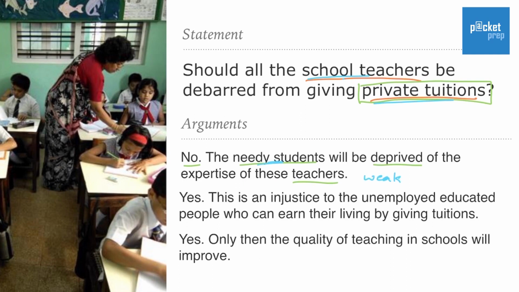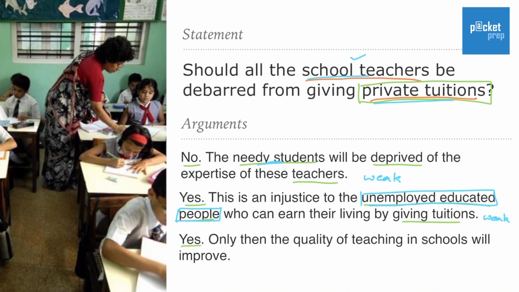Therefore, this is weak. The second, yes, this is an injustice to the unemployed, educated people who can earn their living by giving tuitions. So here they are talking about unemployed, educated people, which we are not concerned about. We are only concerned about school teachers who are employed. And this argument is talking about unemployed people, which is not relevant to the statement. Therefore, this is also weak.